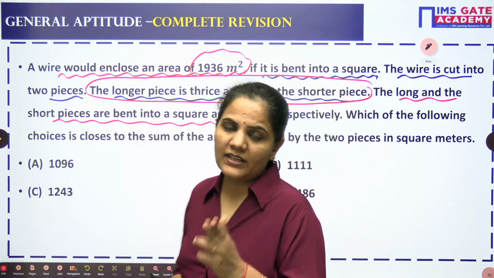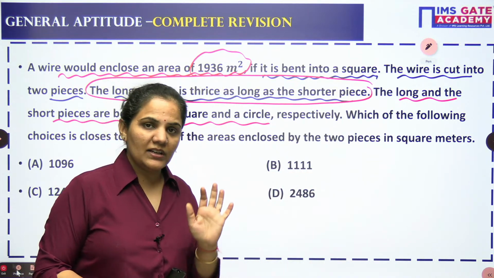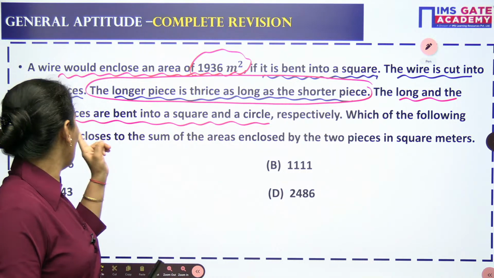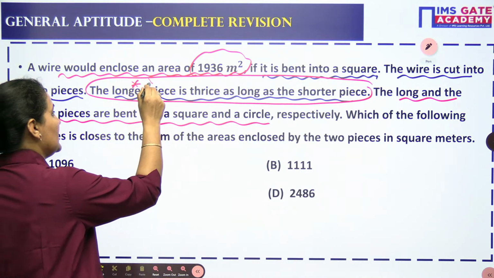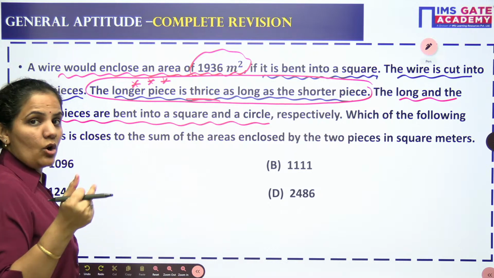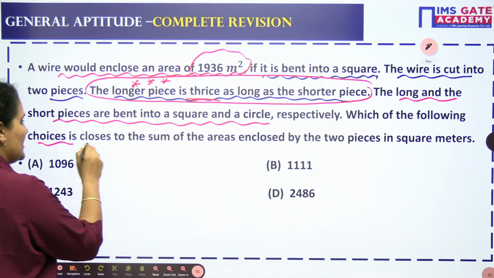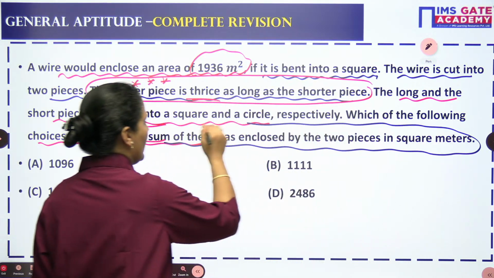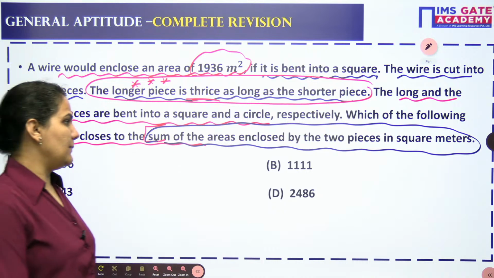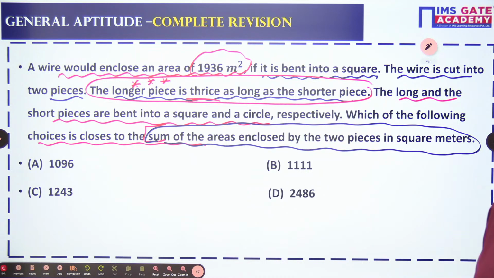So first of all, you need to cut the wire into two pieces. The longer piece you will convert into the square, the smaller you will convert into the circle. One very important thing given to us is that the longer piece is thrice as long as the shorter piece. Which of the following choices is closest to the sum of the area enclosed by the two pieces in square meter? Sum of the area of these two pieces we need to find out.